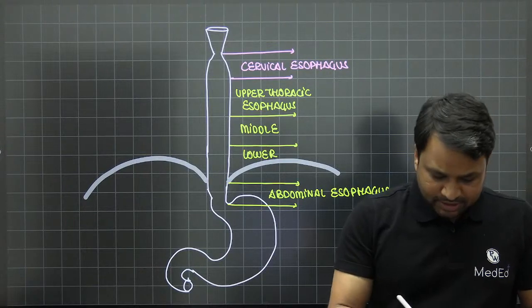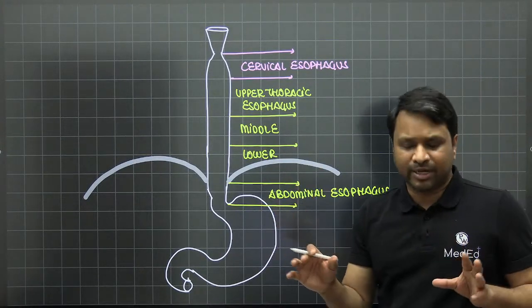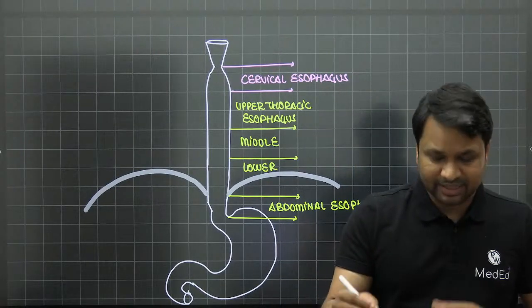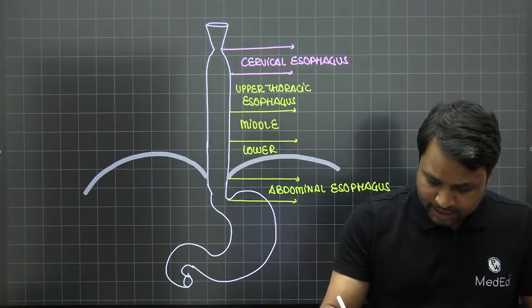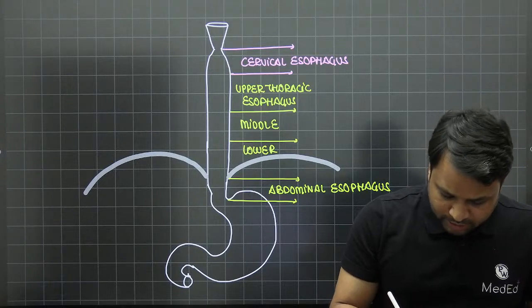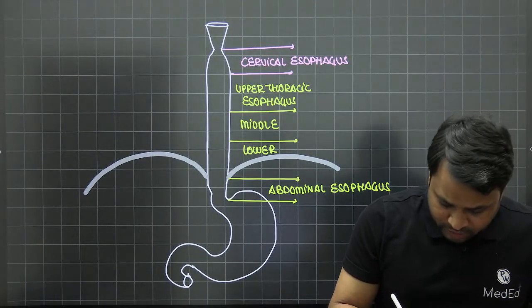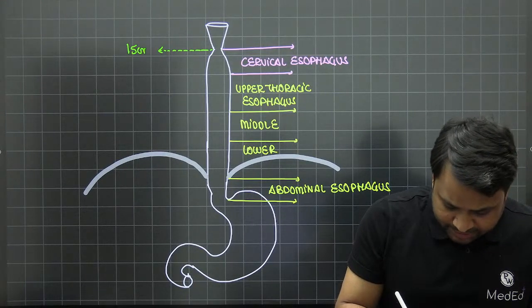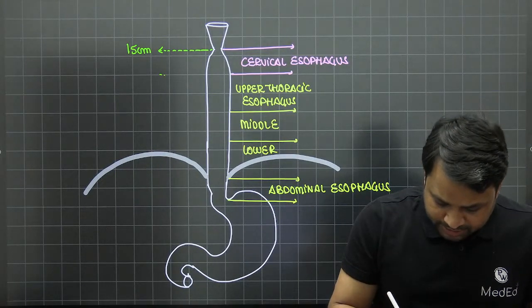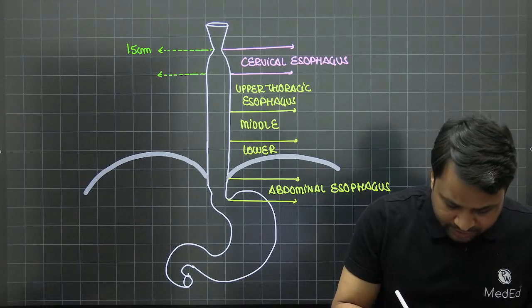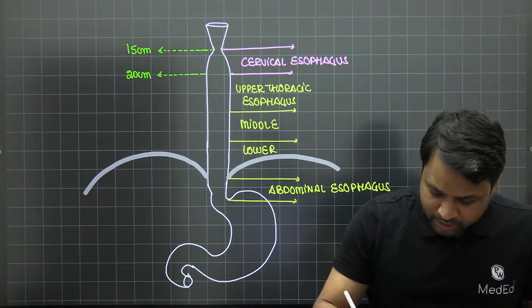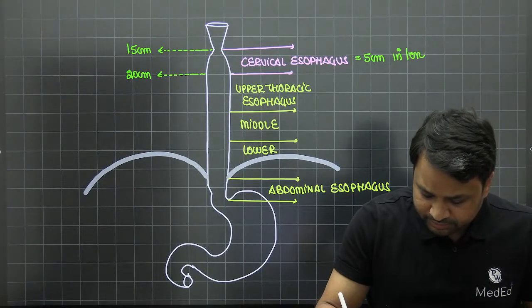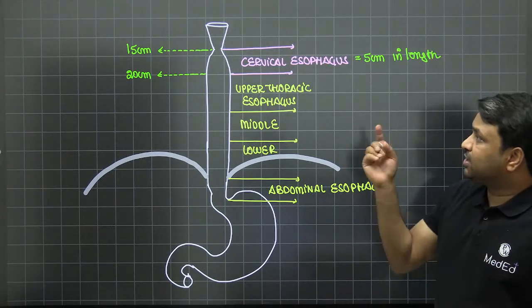Now, the question is, how do you calibrate this distance? We are going to measure this from the oral cavity, that is, from your incisors, right? When you start measuring from the incisors, you will notice that the beginning of your esophagus, the cricopharyngeal junction, will be starting at a 15 centimeter mark. Next, the cervical esophagus will end at a 20 centimeter mark. So the cervical esophagus is 5 centimeters in length.